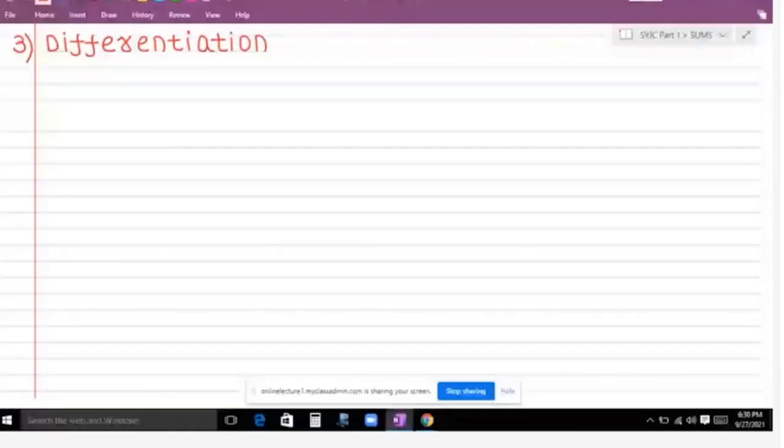Write down the weightage. The chapter carries the weightage of 7 marks. Seven marks with option.